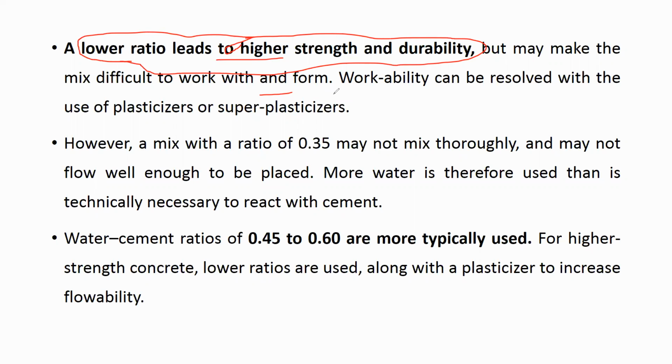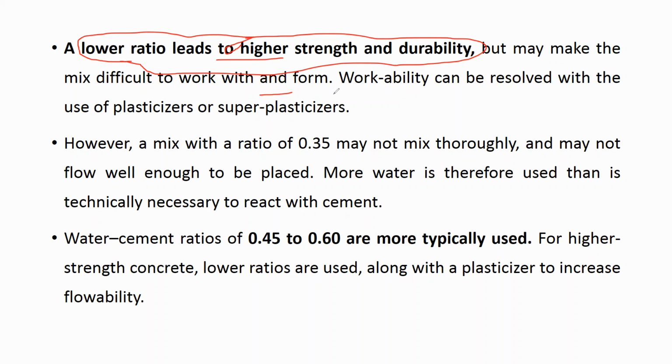The solution is that you have to use an admixture. What is an admixture? It will come in the next topic. After completing this topic, next we will study the admixture. Types of admixtures are plasticizer and super plasticizer. Normally we use cement, fine aggregate, coarse aggregate and water.